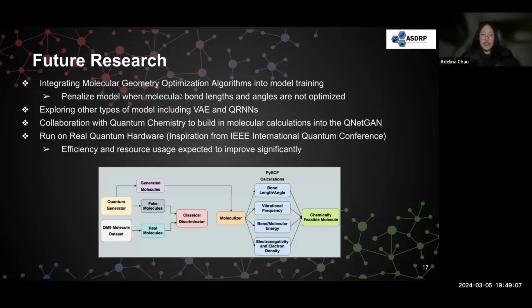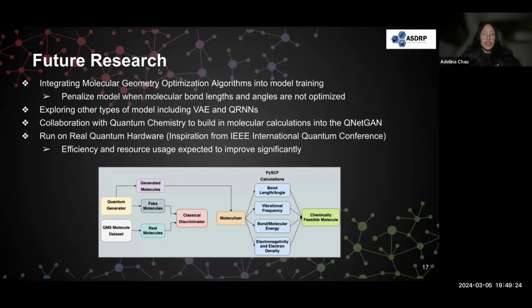Beyond integrating all these algorithms directly into the model training, we are also exploring other types of models, including the variational autoencoder model, as well as QRNNs. Linda will be talking a little bit about the VAEs on the next slide.